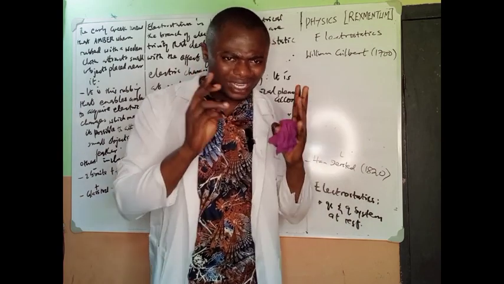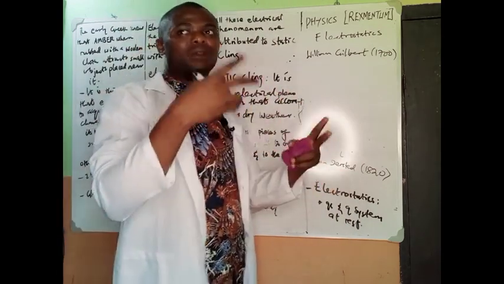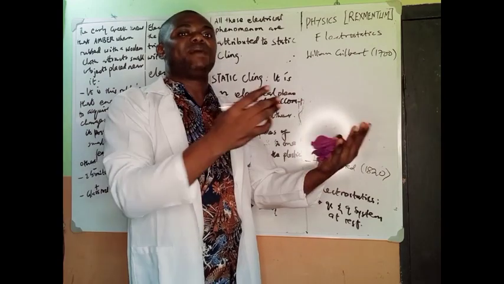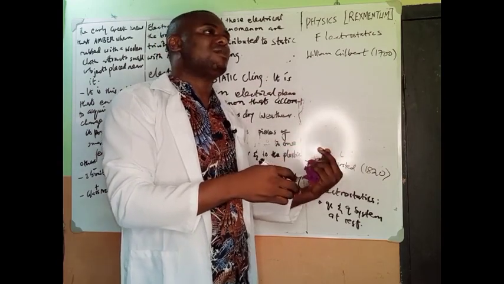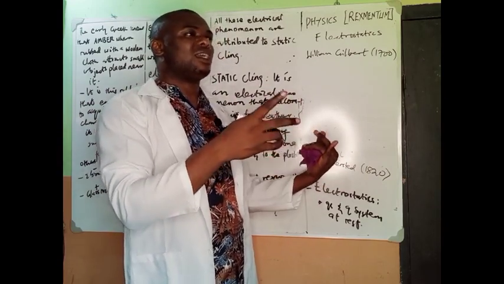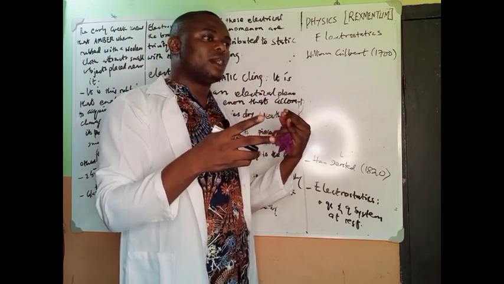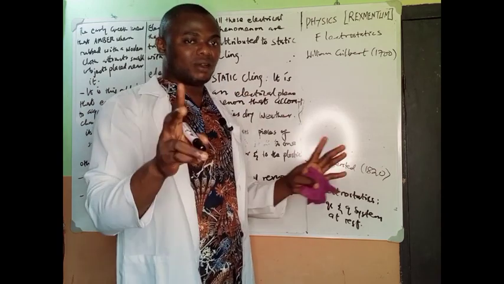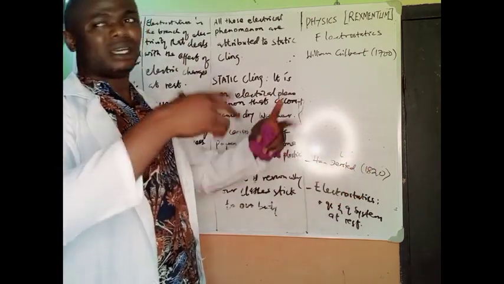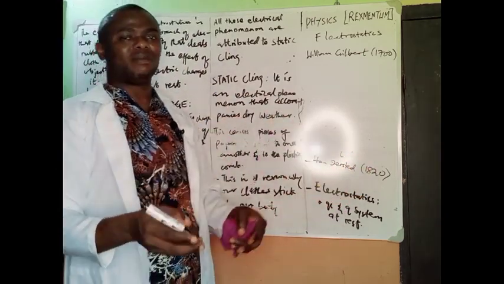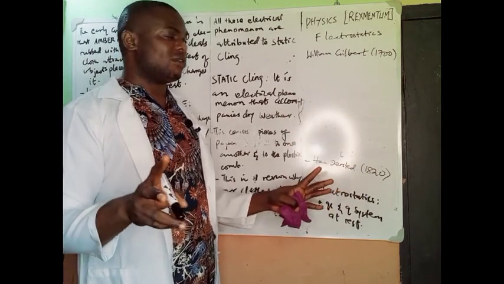Other things can also be made attractive by rubbing, such as plastic rods and ebonite, or glass rod and silk. We're going to be looking into that. That is this wonderful discovery.